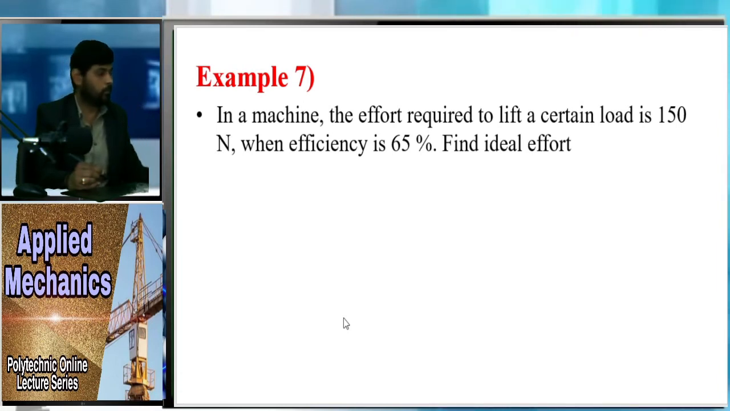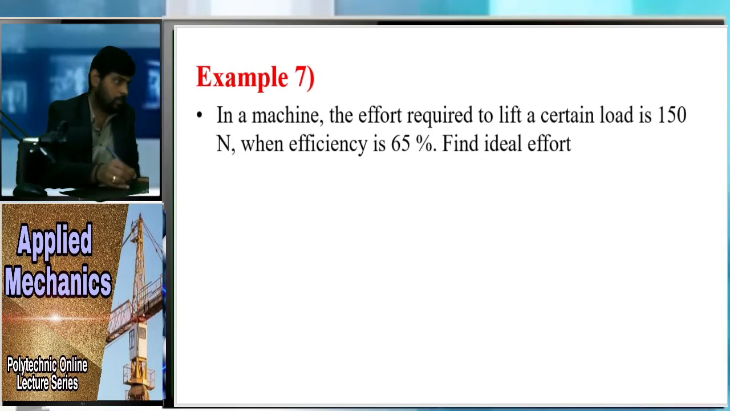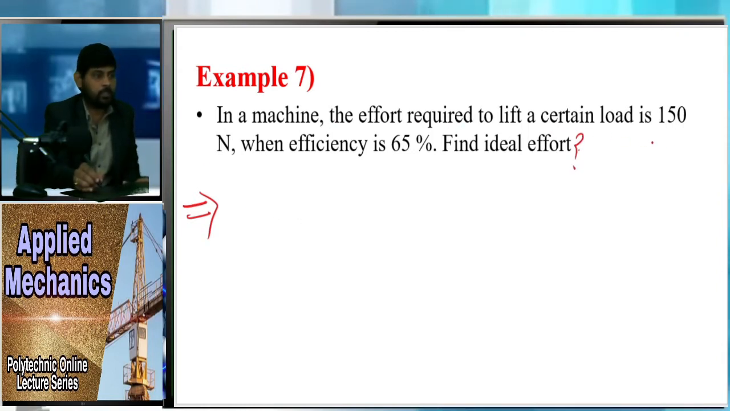What our problem said to us, just see here: in a machine the effort required to lift a load is 150 Newton when efficiency is 65%. Find the ideal effort. In the problem they ask us about the ideal effort. In a machine the effort required to lift a certain load is 150 Newton. So here effort is given to us, that is 150 Newton.